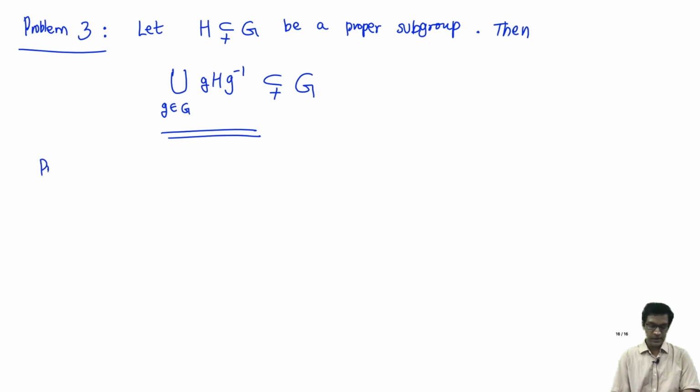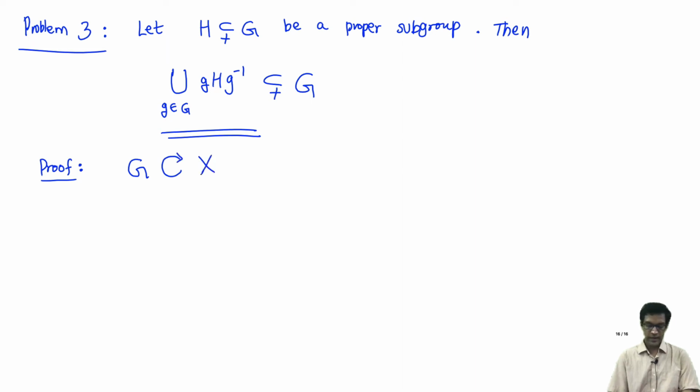This is seemingly nothing to do with group actions. It doesn't seem to be a problem about group actions, more a problem about subgroups and the group itself. But let's reformulate it into the language of group actions, and we'll see that in fact it's the previous problem in disguise. It's going to involve the previous problem, which is problem 2. Okay, so let's do this. To do this, we first have to construct a group action.